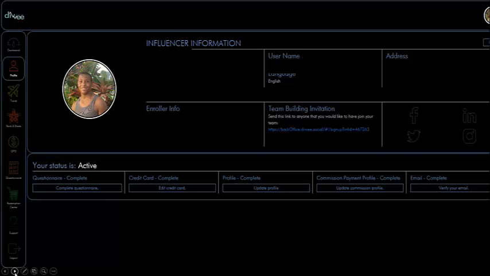All right, so go to Divvee.Social. You don't need to put any HTTP or www or .coms, just Divvee.Social. In the top right hand corner, you'll be able to log in, and you want to check under your profile. Right now I'm under profile, and I've blacked out some sensitive information. One, you want to make sure down here that it says you're active. If you are showing pending, then there's going to be something in red that you need to complete. Complete whatever that something in red happens to be.